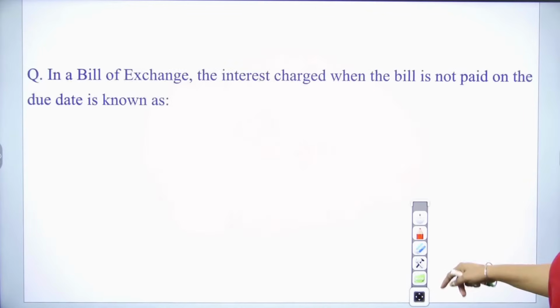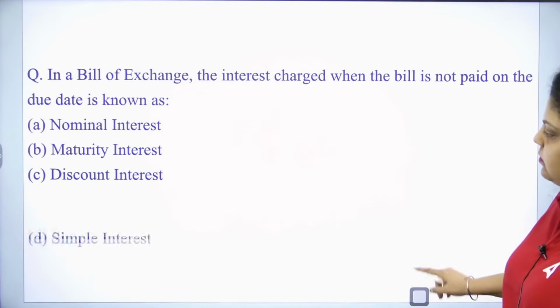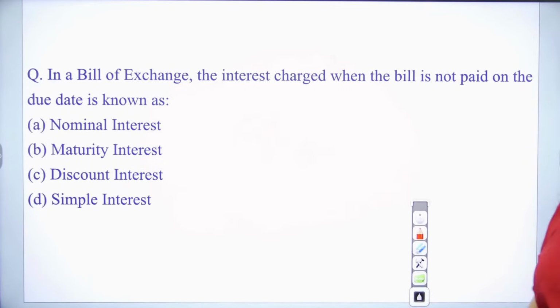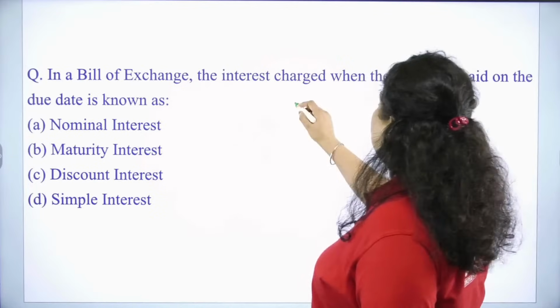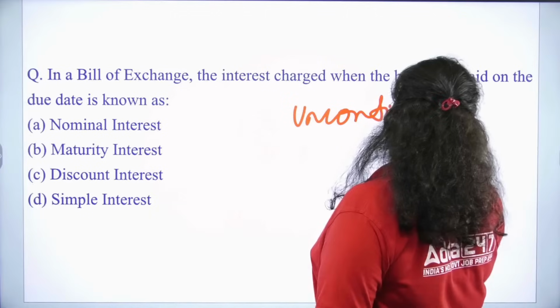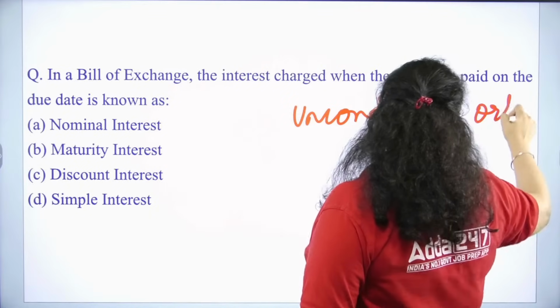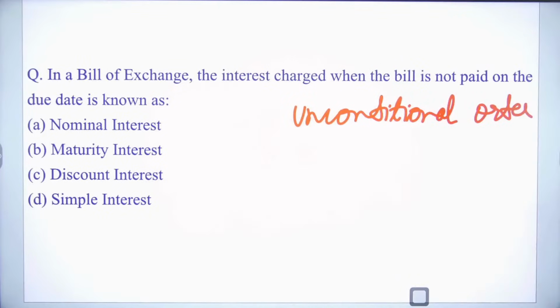Next we have here, in bill of exchange, the interest charged when the bill is not paid on the due date is known as. So the bill of exchange includes two or more than two parties. It has an unconditional order. Bill of exchange is a document which is used to make the payment on a future date, to the two or more parties,